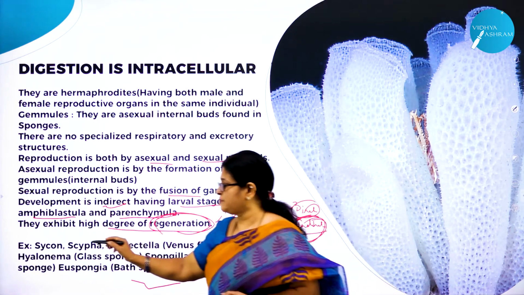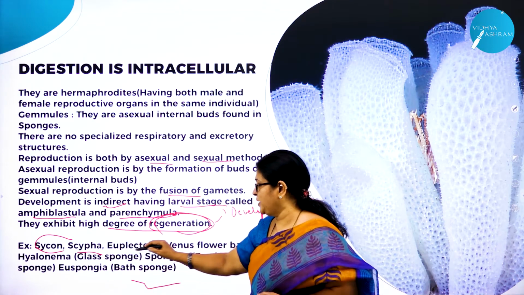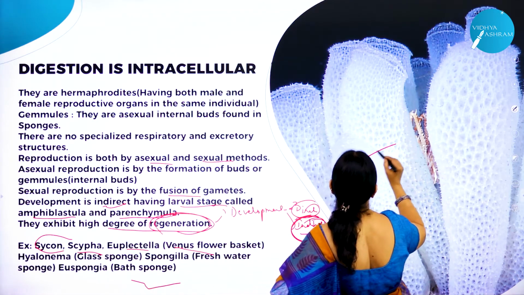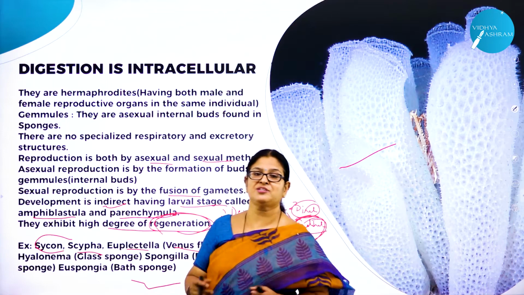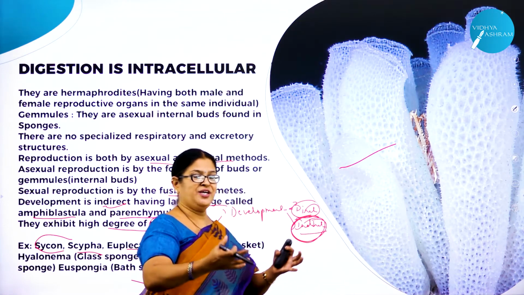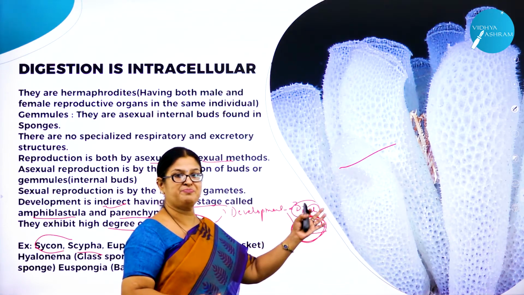What is a classical example? Scypha, Euplectella, Venus flower basket. You can see the beautiful picture here. It is called Venus flower basket. It looks like a flower vase. See how beautiful this picture is.